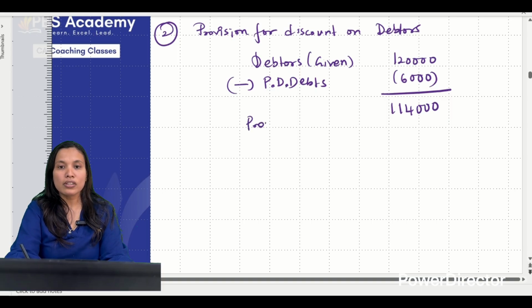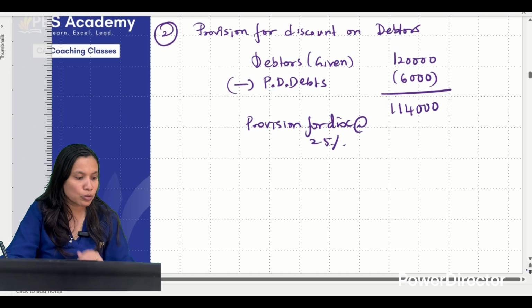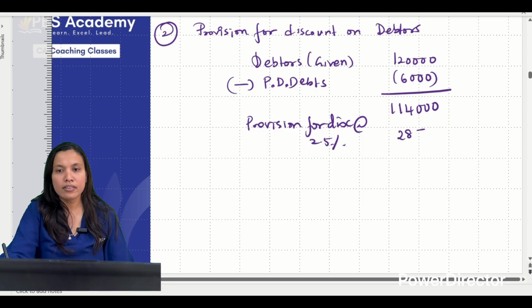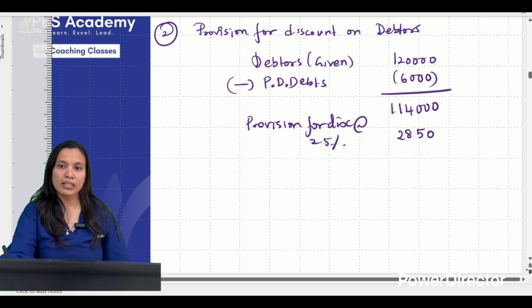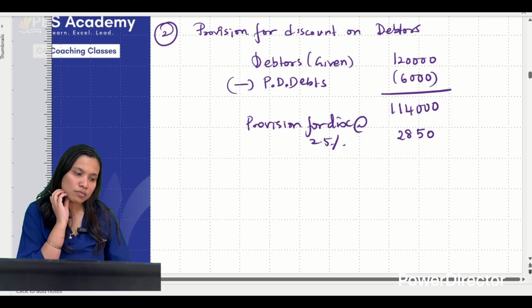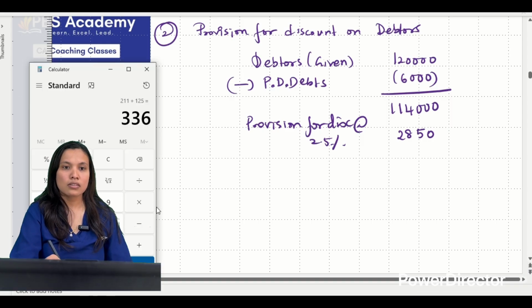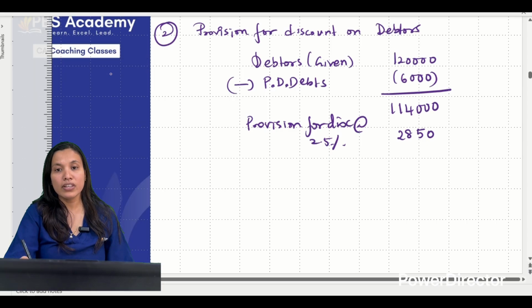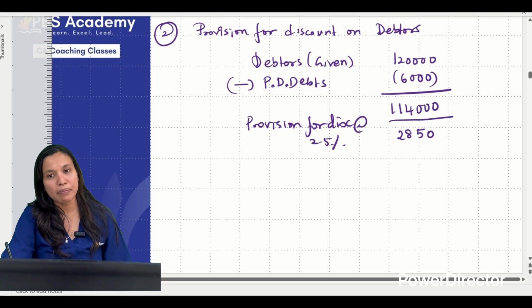Now provision for discount. At what percent we are asked? 2.5%. So calculate for 2.5%, how much it will come? It will come to 2850. देखो, multiply करो, 1,14,000 into 2.5%, 2850 आया. But this much is the discount that should be maintained.